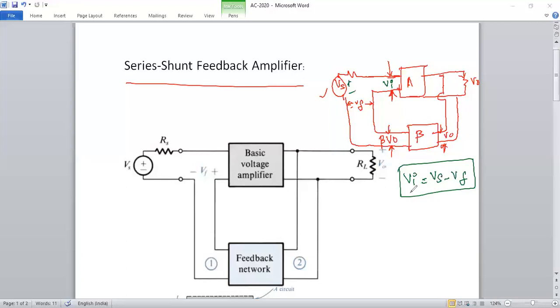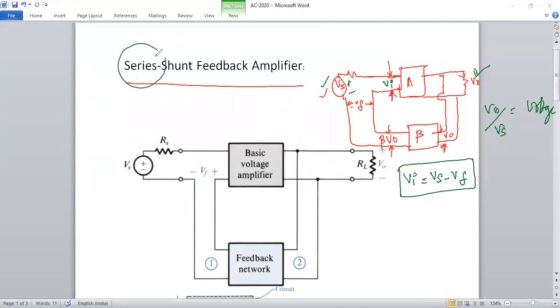Getting my point? So input is Vs, a voltage, and output is V naught, also a voltage. So V naught by Vs is a voltage amplifier. We are going to discuss the voltage amplifier. The input side is voltage, so I have to feed back voltage in series with that.